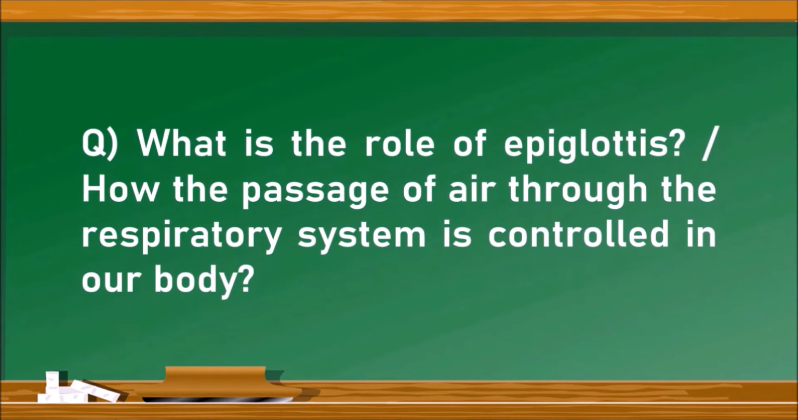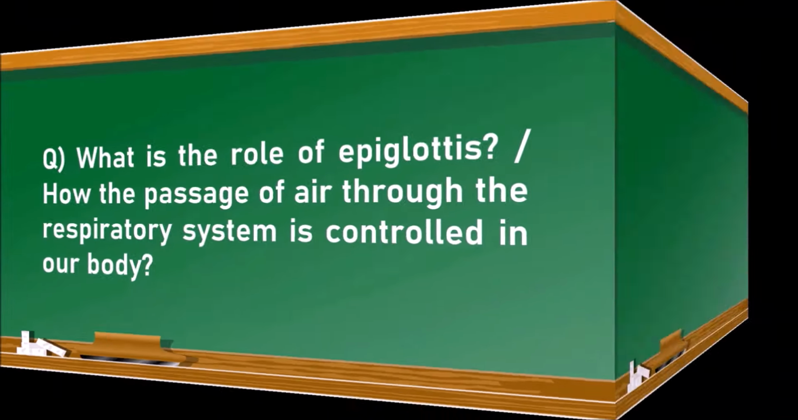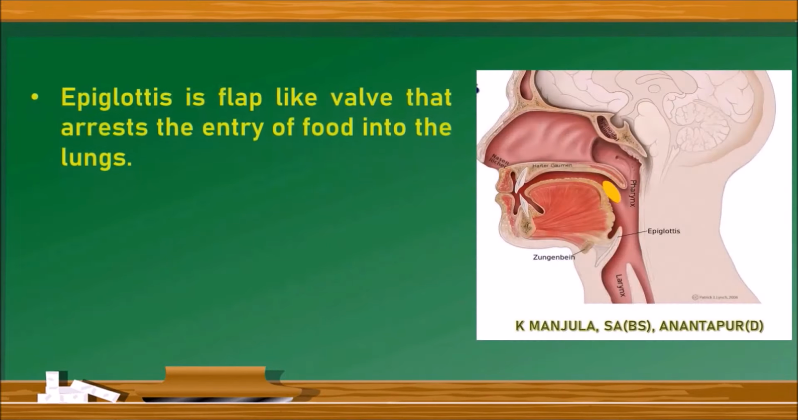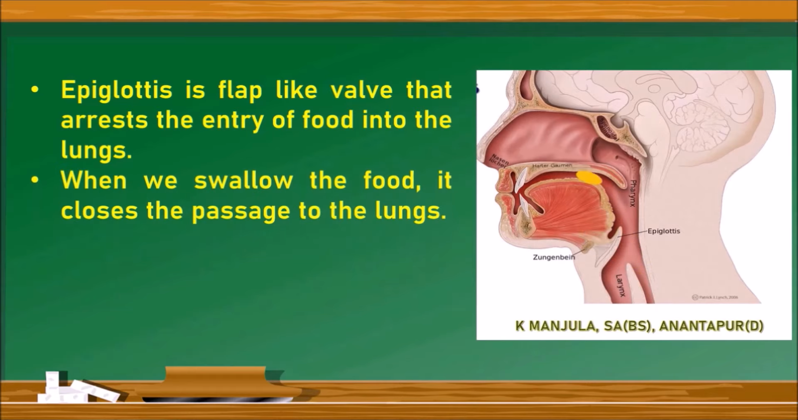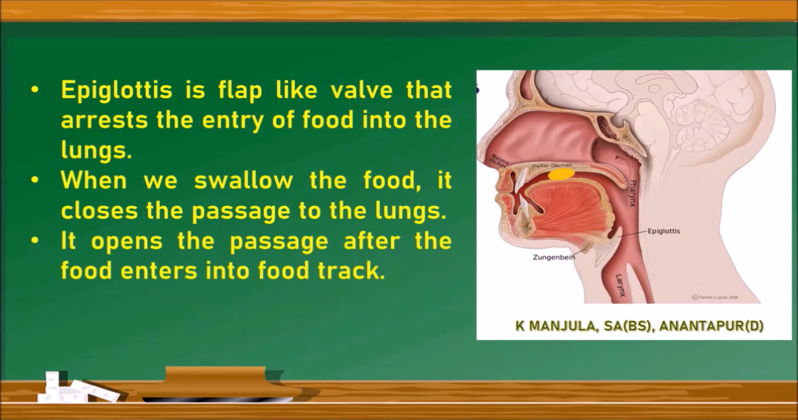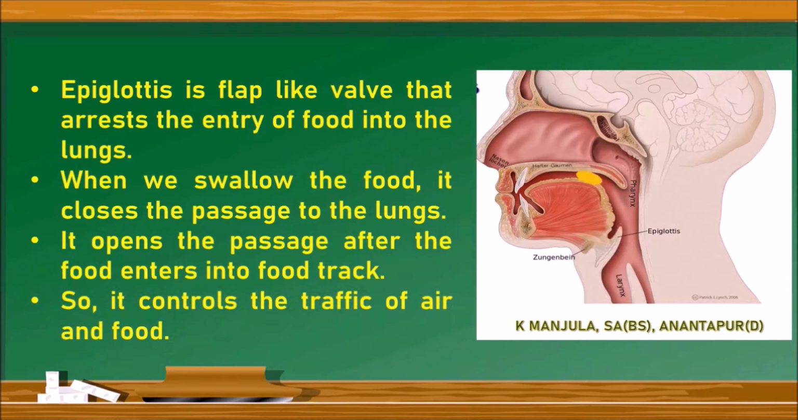What is the role of epiglottis, or how is the passage of air through the respiratory system controlled in our body? The answer is, the epiglottis is a flap-like valve that arrests the entry of food into the lungs. Observe in the GIF given here. When we swallow the food, it closes the passage of lungs and it opens the passage after the food enters into the food tract. So, it controls the traffic of air and food.